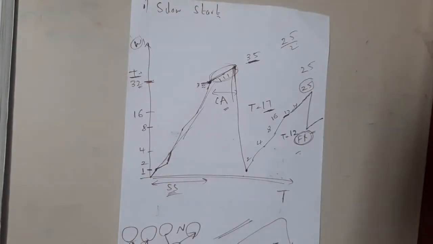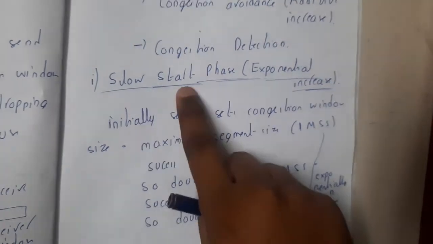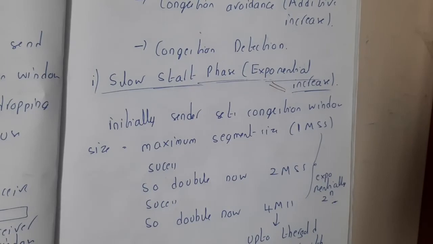So how exactly is this congestion control mechanism working? This is the best method for congestion control policy, guys. The first concept is the slow start phase, which is an exponential increase. You will recall the things, guys. From the same diagram you can observe, right?